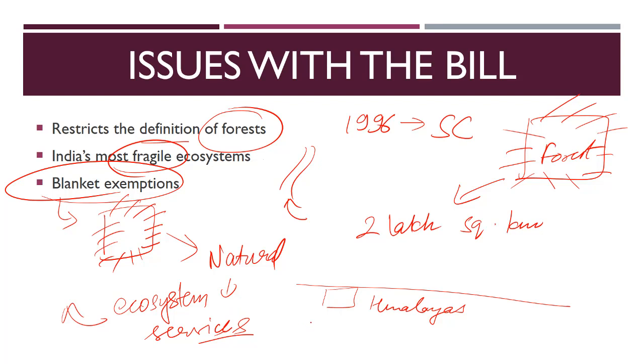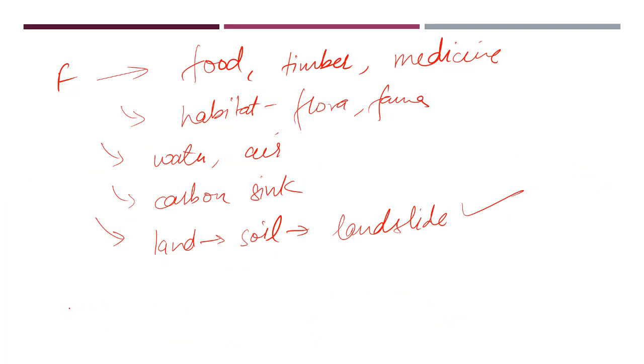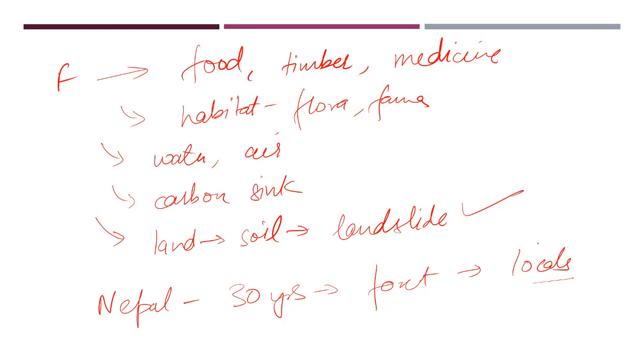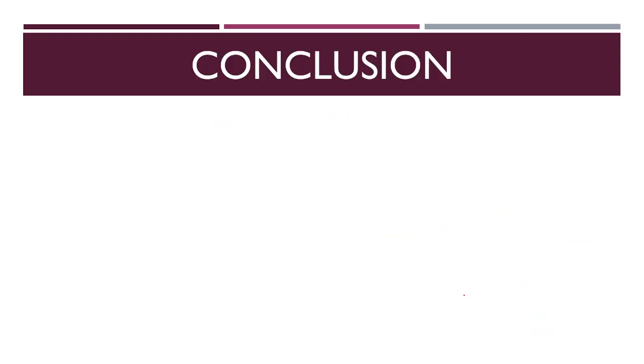The author also gives us one very important piece of information. He says that in Nepal, 30 years ago, the government handed over the forests to the local communities, saying that we are unable to take care of these forests, so please take care of them as your own. What happened? Initially, the total forest area of Nepal was 26%, but after 30 years, it has increased to 45%. So you can see there is a tremendous increase if you hand over to the local community. India should also consider that.